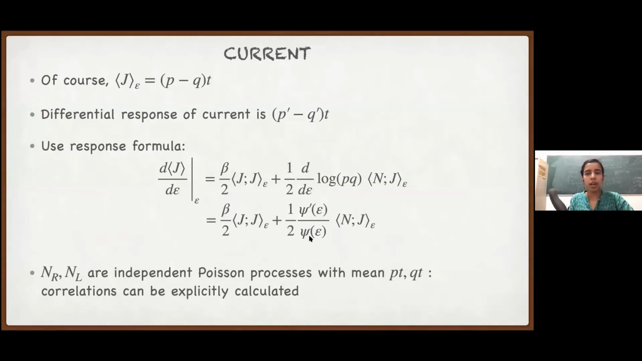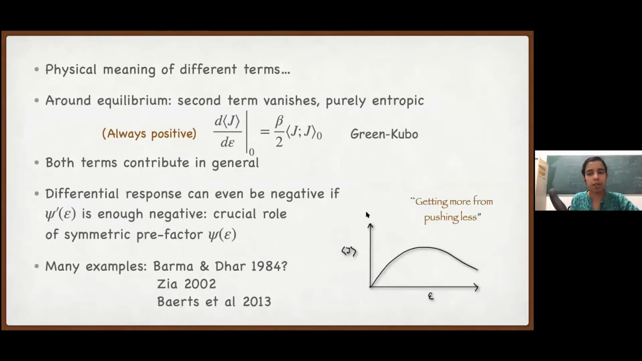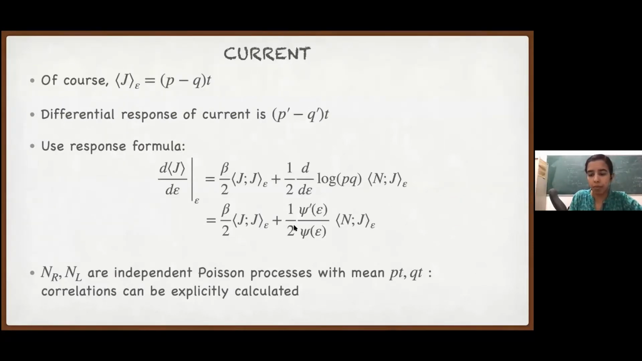So if you actually calculate this Nj, you will see that that is also positive. But what can happen is that this psi epsilon, we said it's an arbitrary function. If I take a psi epsilon which decreases with epsilon, then this psi prime will be negative. And if this psi prime is sufficiently negative so that this whole term becomes quite large negative to cancel the positive contribution from this, then we can actually have a differential response which is negative. So this whole thing can actually become negative.